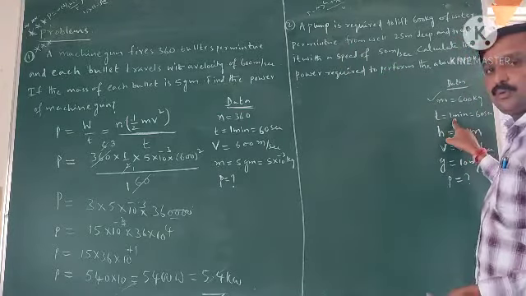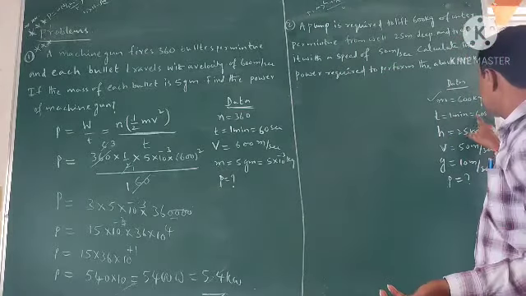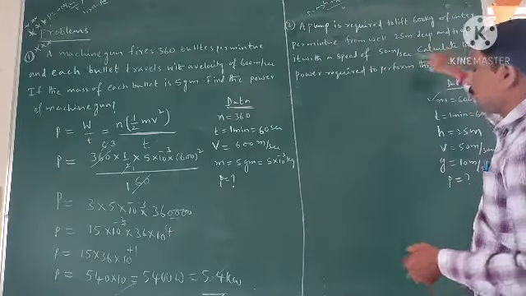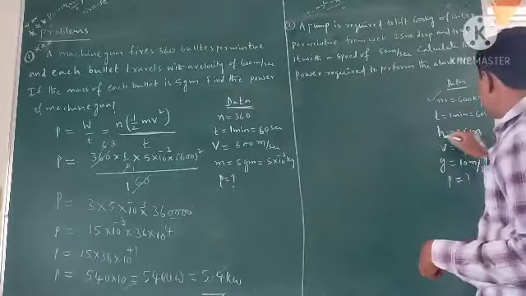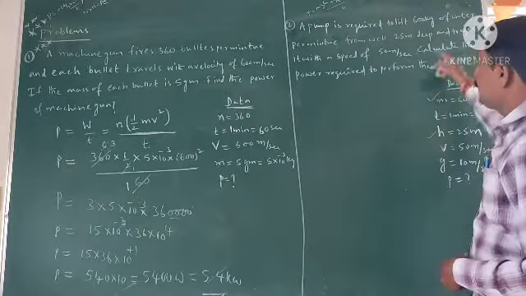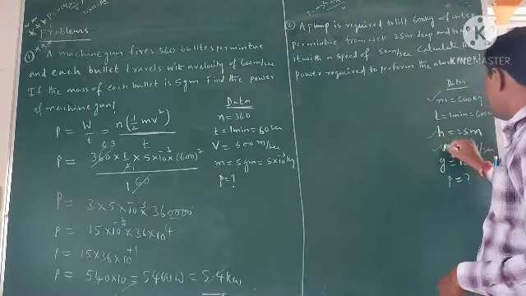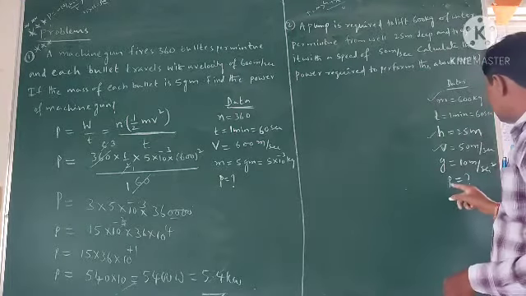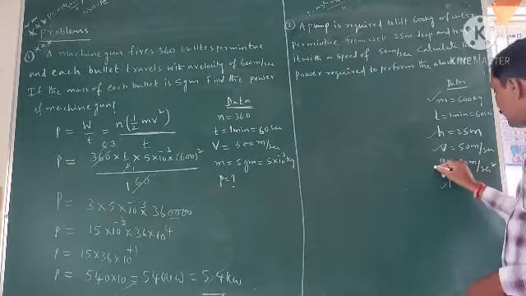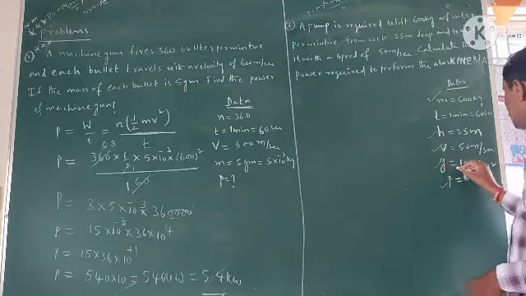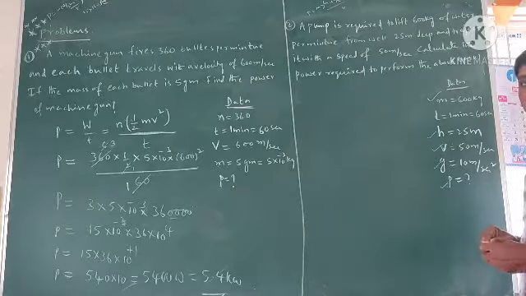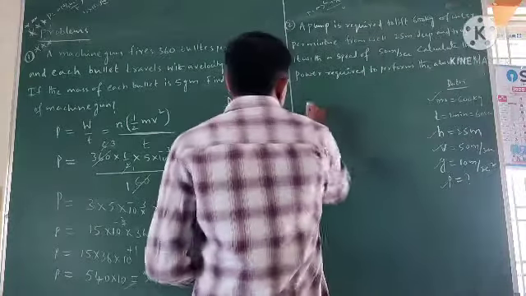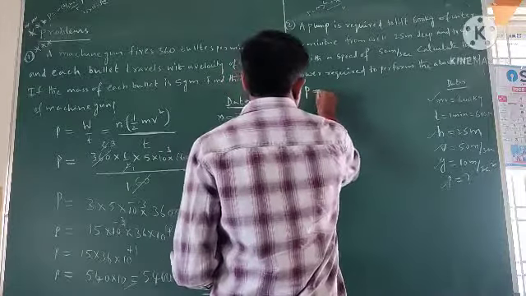T is equal to 1 minute is equal to 60 seconds. And 25 meter deep. How much deep? H is equal to 25 meter deep. And to eject with the speed V is equal to 50 meter per second. Calculate the power. P value find out. So we know that the G value we are taking, G is equal to 10 meter per second square. Find out the power. So we know that power is equal to W by T.